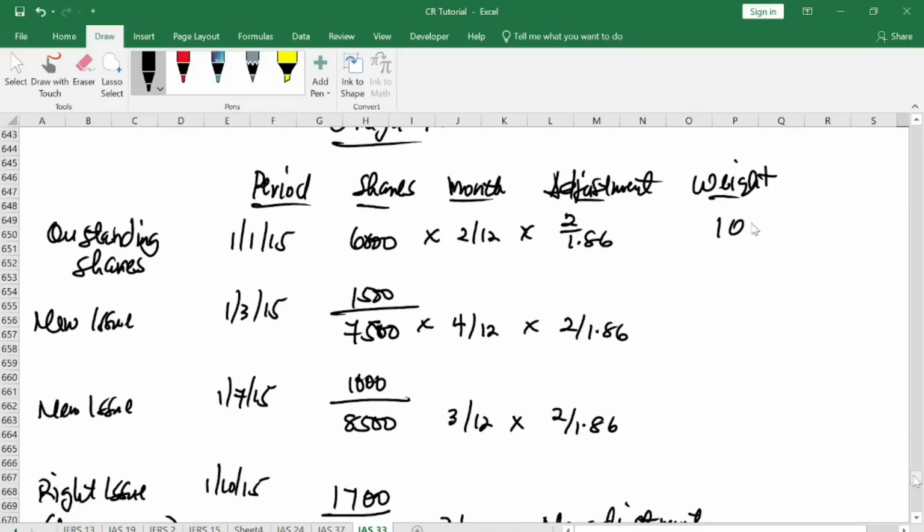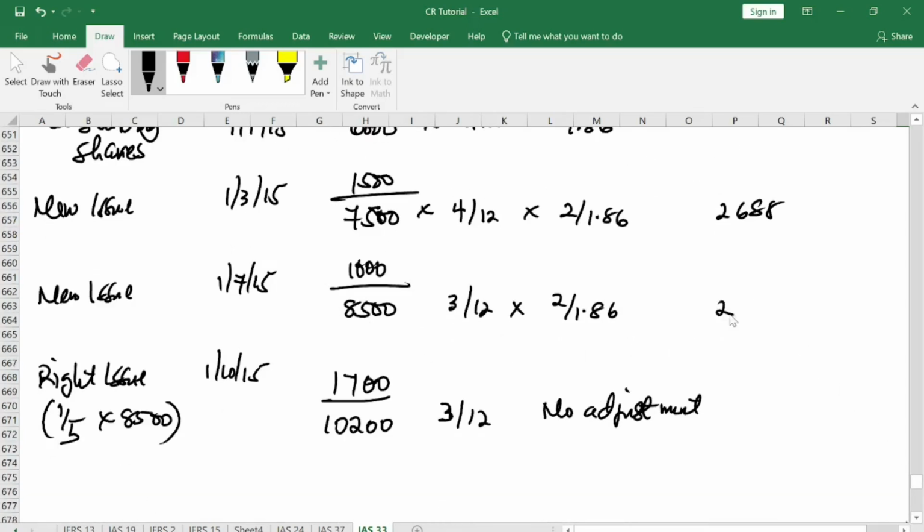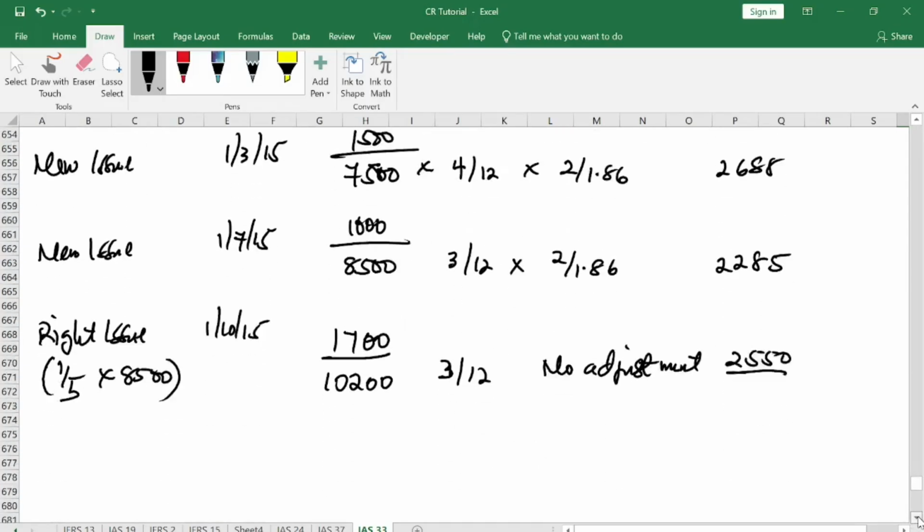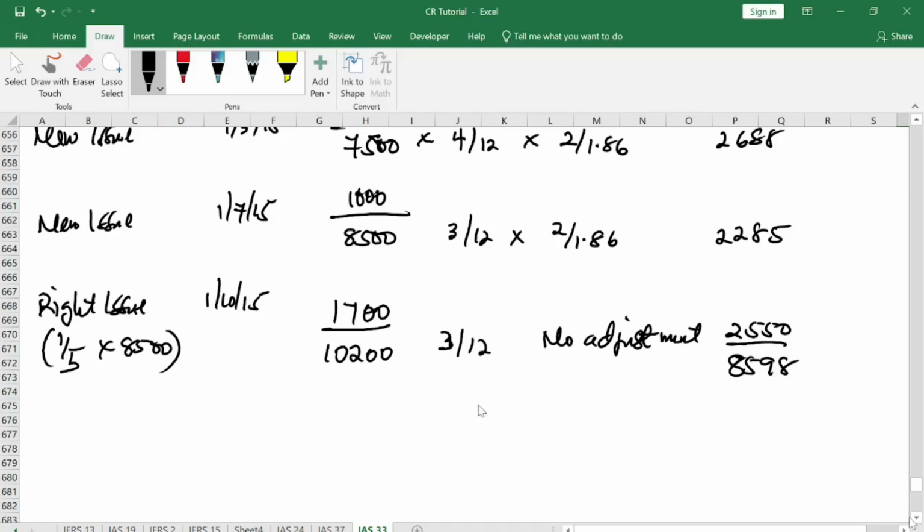Okay, so let's weight it. This one will give me 10,750. This one gives me 2,688. This one gives me 2,284, well, let's make it 85. Then the last one, 3 over 12 times 20, so you will have 2,550. So sum it up as 22,85, 2,688. So in all, the weighted shares is 8,598. So this is your weighted average. We have profit.